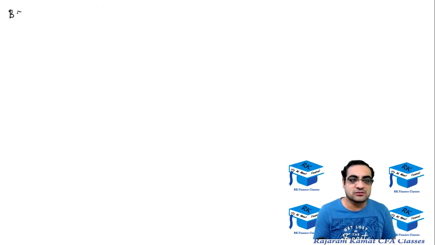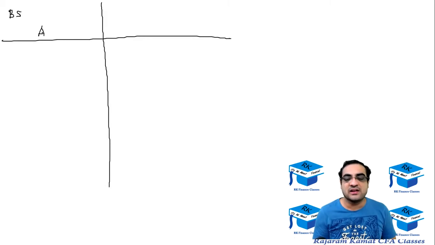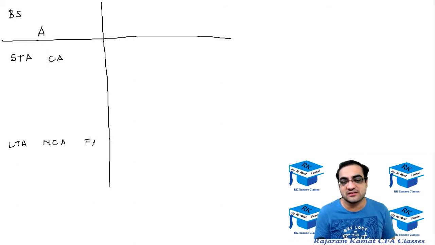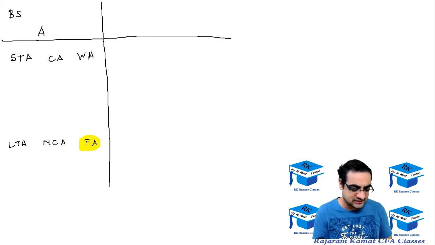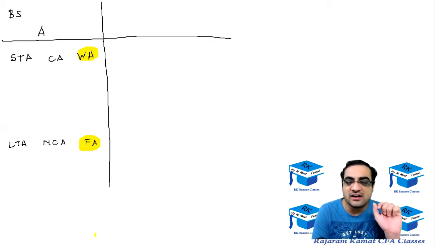Okay, so the balance sheet has two sides. One would be the investment side, which is called asset, and that consists of two parts. One is short-term asset, which is also called current asset, and then long-term asset, which is also called long-lived asset, or non-current asset, or fixed asset. We had also discussed why these are called fixed asset and why these are called working asset. I hope you are able to recollect the reason. Can someone just raise a hand and tell me why these are working assets and these lower ones are fixed assets? Anyone? We had discussed it.